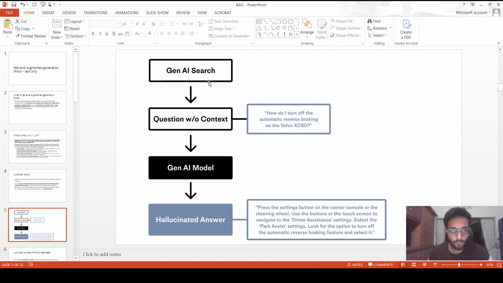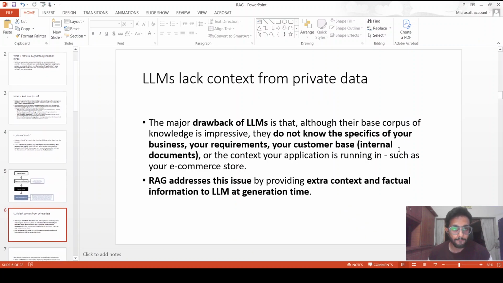This is the conventional workflow. Whenever someone asks a Volvo-related question, say about the XC60, the Volvo truck model, this will go to the LLM, let's say Gemini, and Gemini will either give a hallucinated answer or will just refuse to give anything because it does not know. Again, I am emphasizing the fact that LLMs lack context from private data. Drawbacks of LLMs: they do not have the specifics of your business, your requirements, your customer base, internal documents. These issues are addressed by RAG. What RAG is, I will come to that shortly.